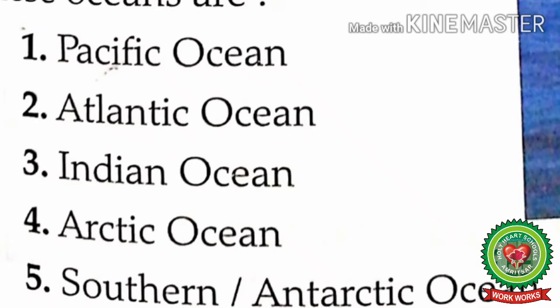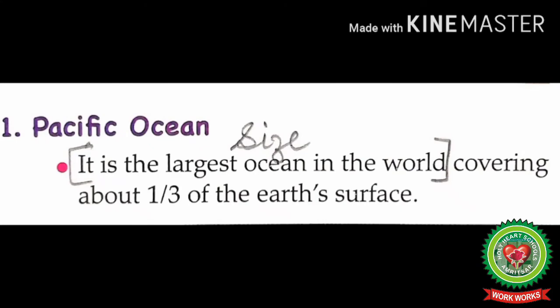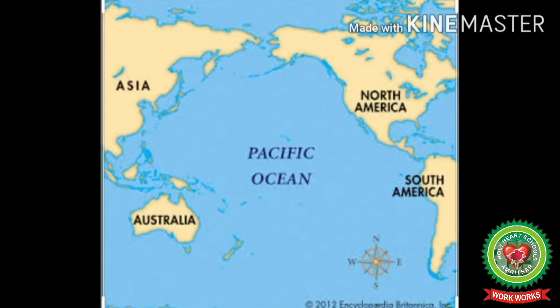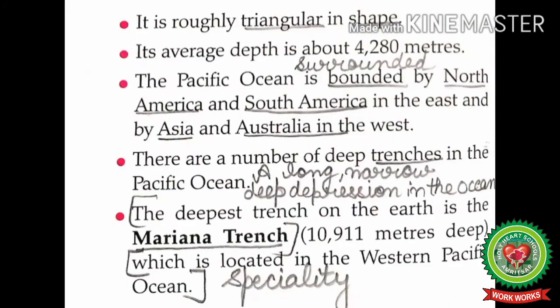So first we have Pacific Ocean. So let's start reading. It is the largest ocean in the world, covering about 1/3 of the Earth's surface. Students, mark this line. This is the size of the Pacific Ocean. Students, Pacific Ocean is the largest and deepest ocean in the world and covering 1/3 part of the Earth's surface. Next, it is roughly triangular in shape. Students, mark this line. That is the shape of the Pacific Ocean.